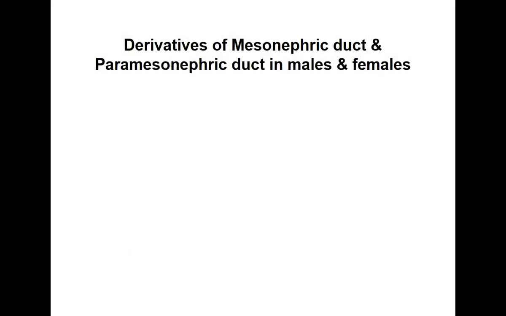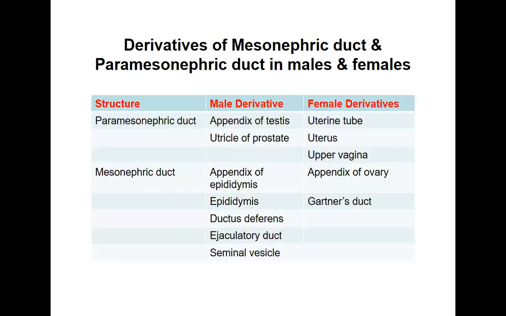Now we'll summarize what structures develop from the male duct in the male, and what structures develop from the paramesonephric duct in the male, even though it is a female duct. But as I said, both ducts are present in both male and female. Similarly, we'll see in the female what structures develop from the mesonephric and paramesonephric duct. So here is the chart showing you all the structures.